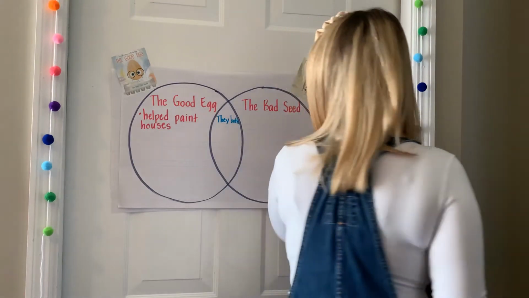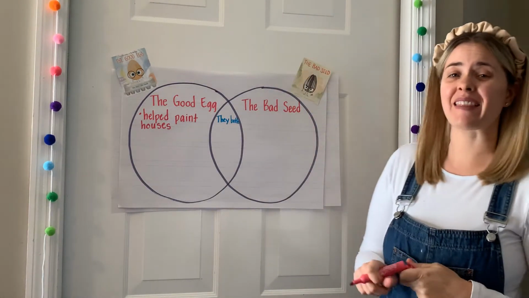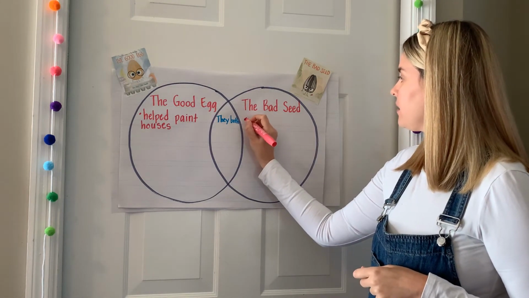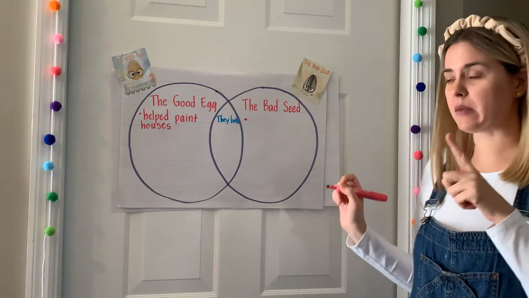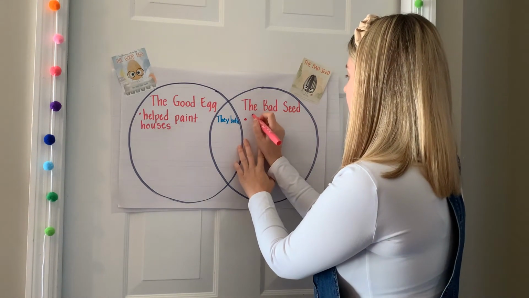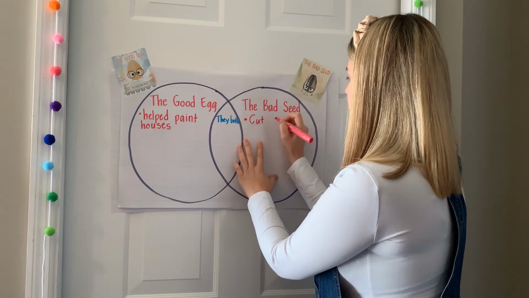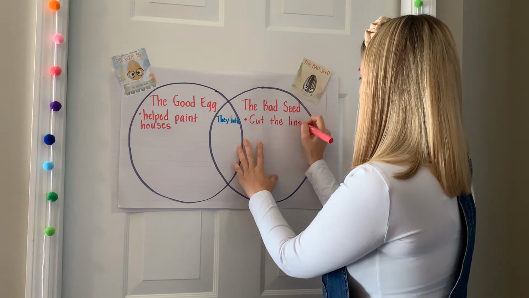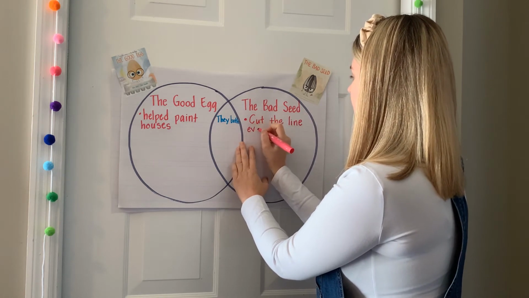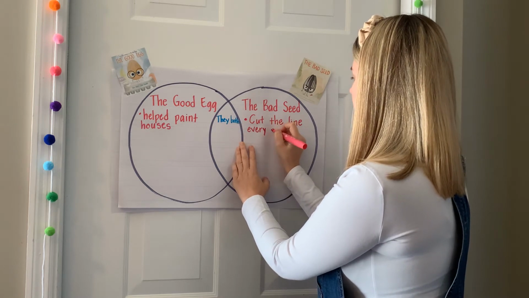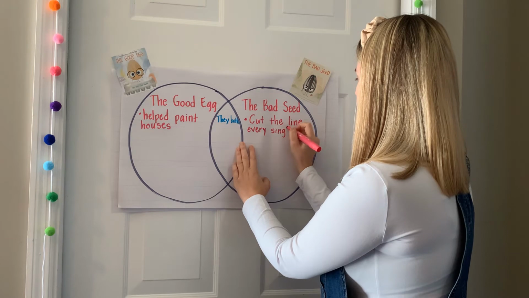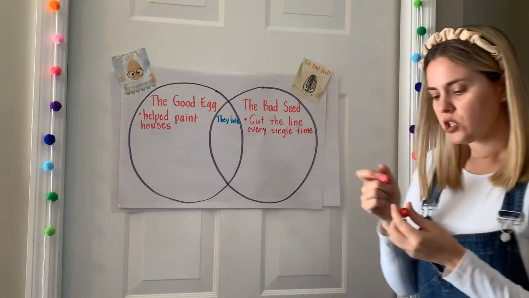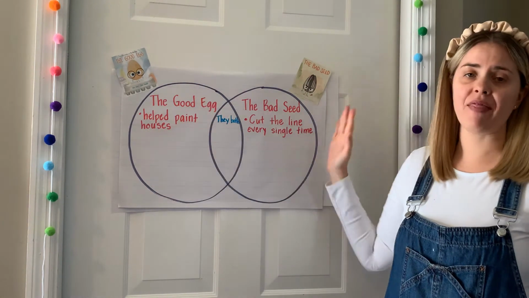And now I'm going to go over to the Bad Seed, and I'm going to think about something that the Bad Seed did in his story. So I know that the Bad Seed does something that some of you do sometimes in class. The Bad Seed cut the line. But he did it every single time. Okay? So now I have an example of how the Good Egg and the Bad Seed are different.